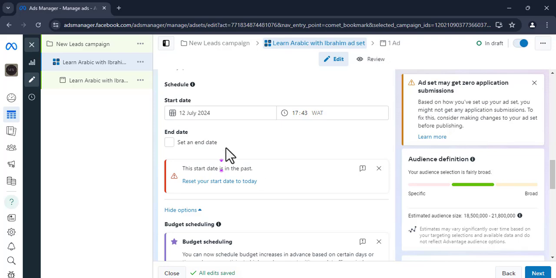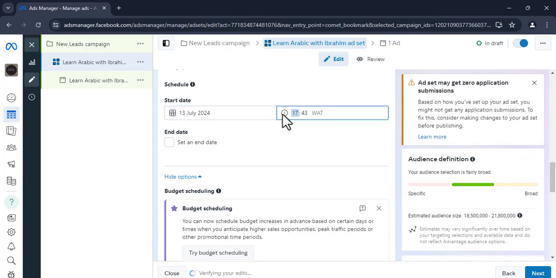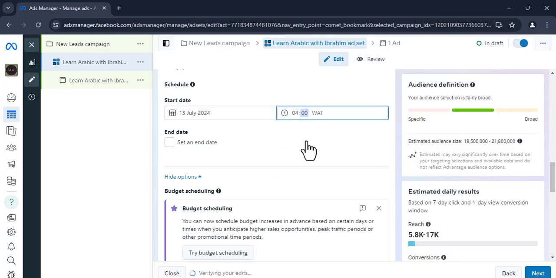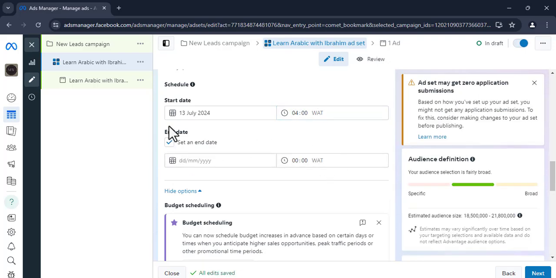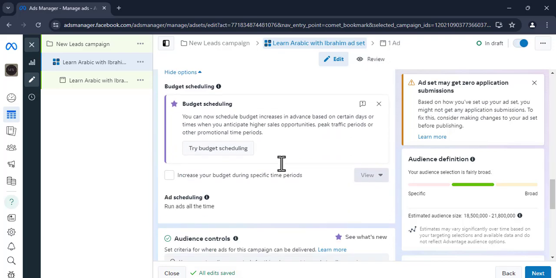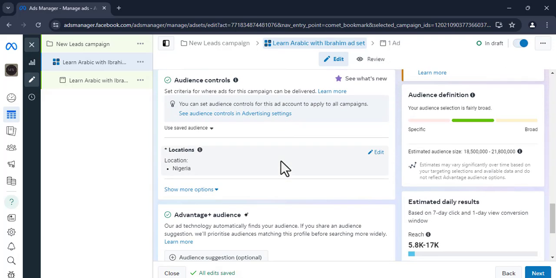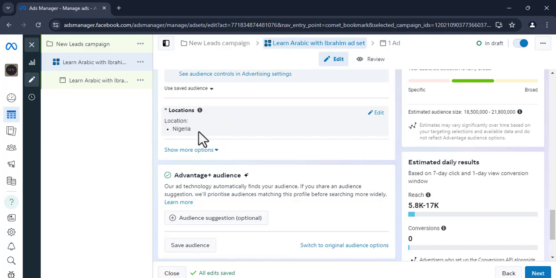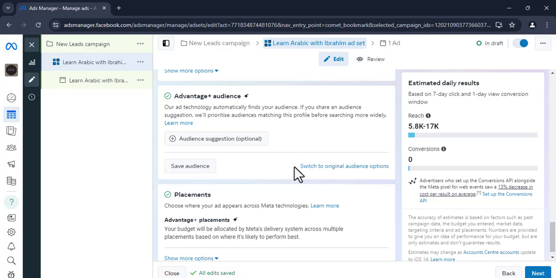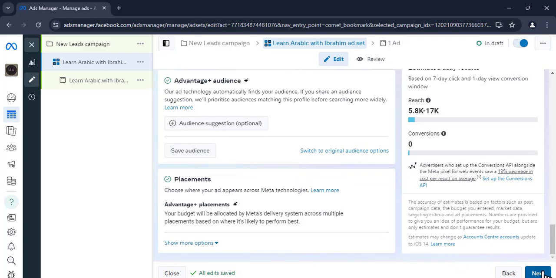So in my case, I'm going to schedule it to start running tomorrow, 13th, and it's going to be by 4 a.m. I can leave the end time and date. Then the location, I'm going to leave it as the whole of Nigeria, and that's all.